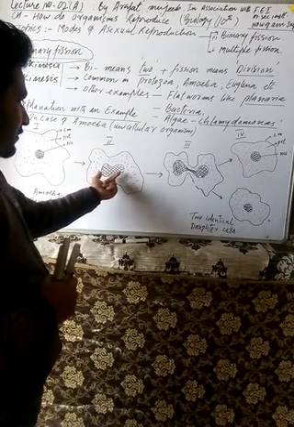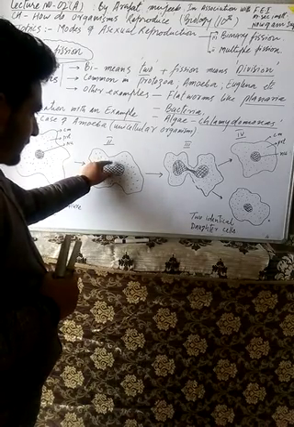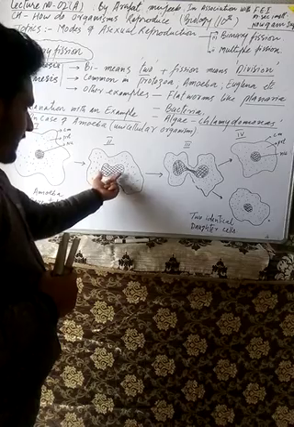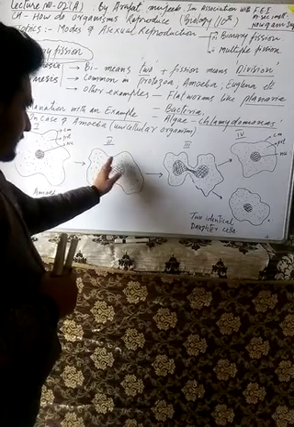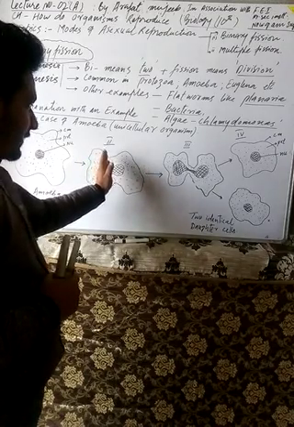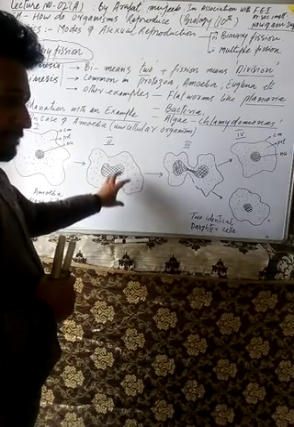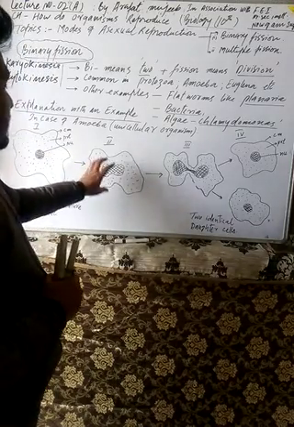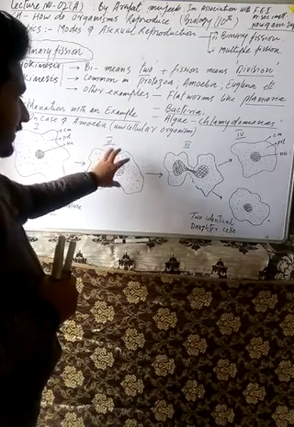First of all, the nucleus starts to divide into two, and some depression takes place in the center, and the nucleus division first takes place. Then there is a partial division of the cell membrane. Then some part of cytoplasm goes this way and some part of cytoplasm goes this way. That means here is the initiation of the cell division. सेल डिवीजन बाइनरी फिशन में यही पेरेंटल सेल डिवाइड होते हैं टू।